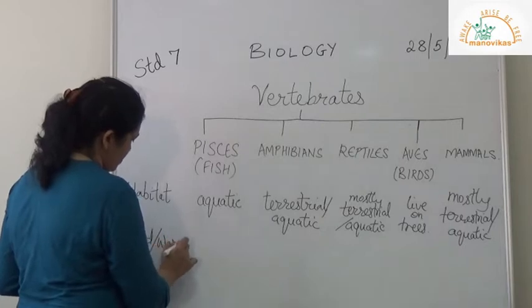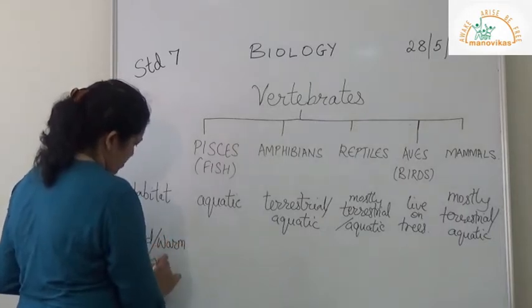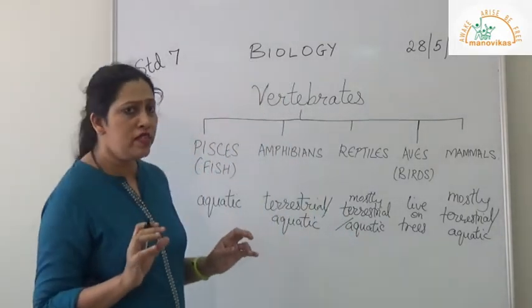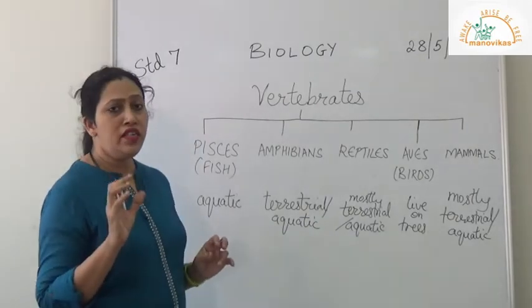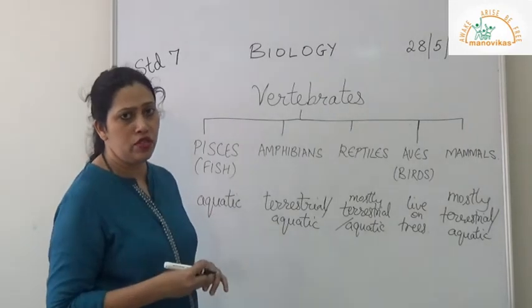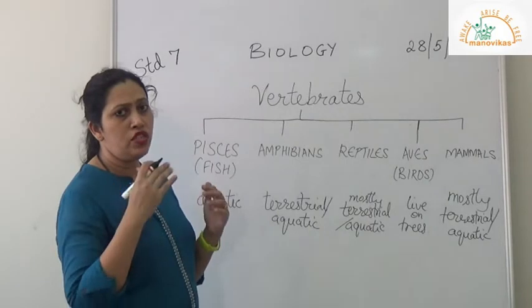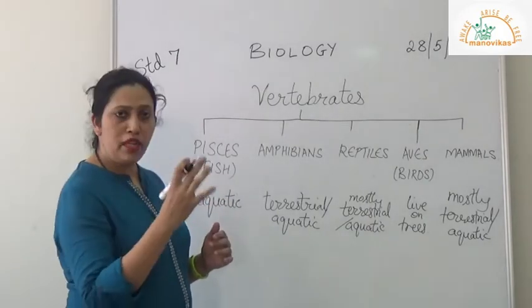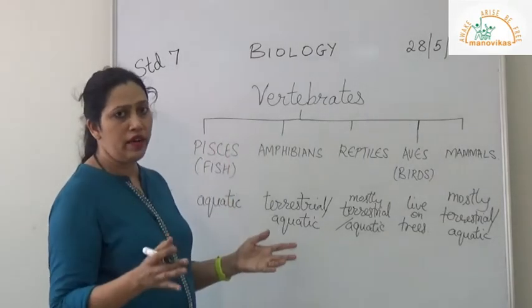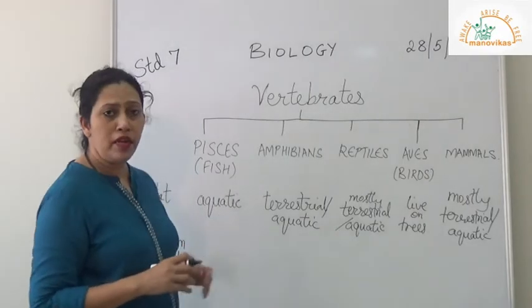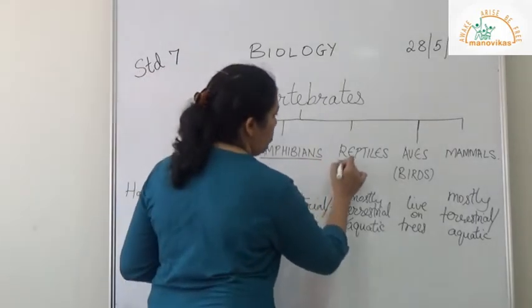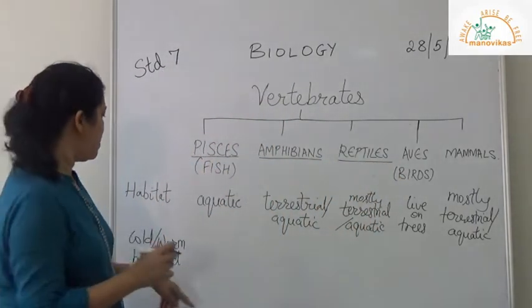Now coming to the next point, that is whether they are cold-blooded or warm-blooded. I'll just explain to you first what cold-blooded and warm-blooded mean. Cold-blooded animals have a body temperature which will fluctuate according to the outer temperature. If the outer temperature is low, their body temperature will be equal to that temperature. If the outer temperature is high, the body temperature will become high. It will be equal to the outside environmental temperature. So they are called cold-blooded animals, and pisces, that is fish, amphibians and reptiles, are cold-blooded.